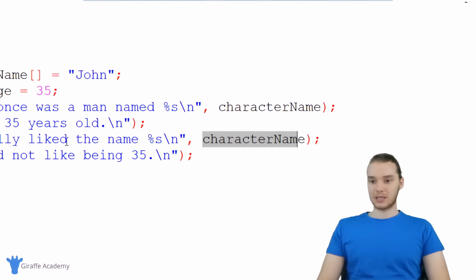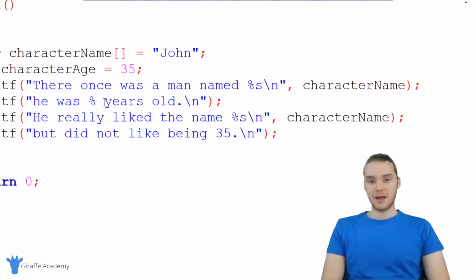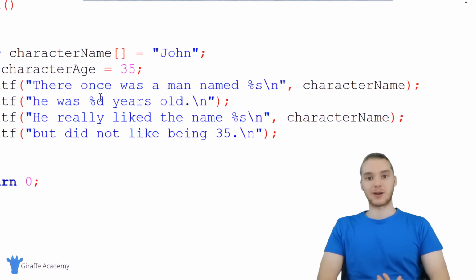Let's do the same thing with the age. So over here we have the age is 35. I'm going to do something similar. I'm going to say %, but now because I have a number, instead of using %s, I'm going to use %d. And that basically means that we're going to insert an integer number into here.